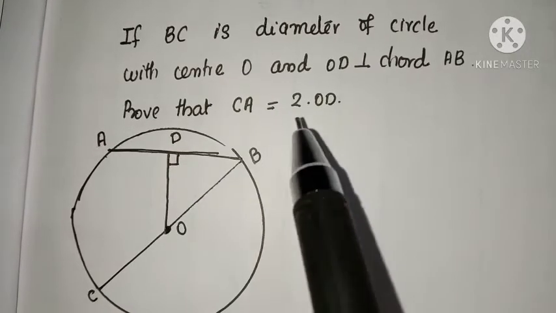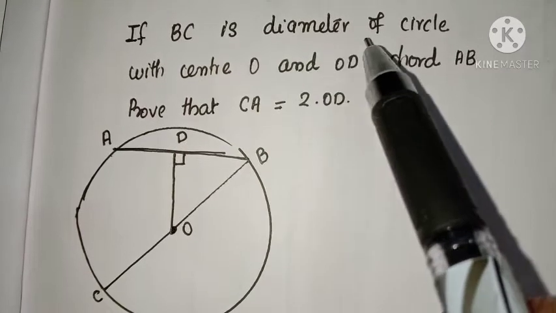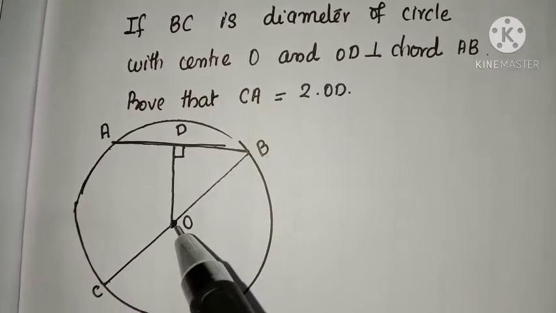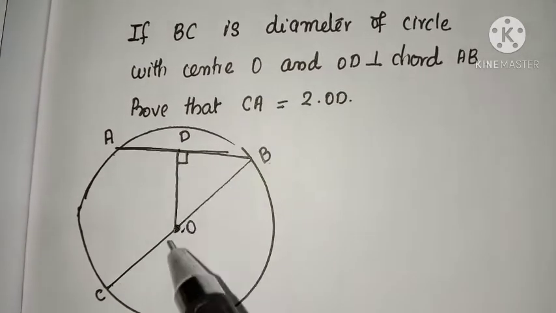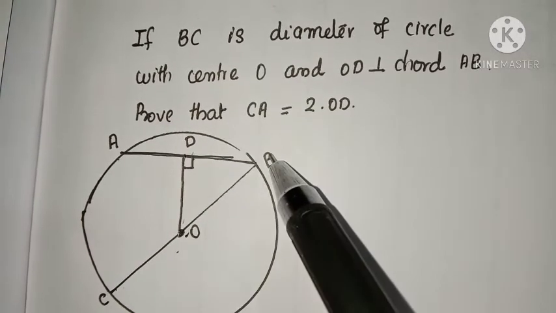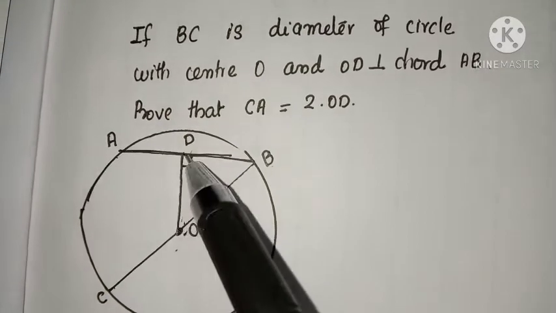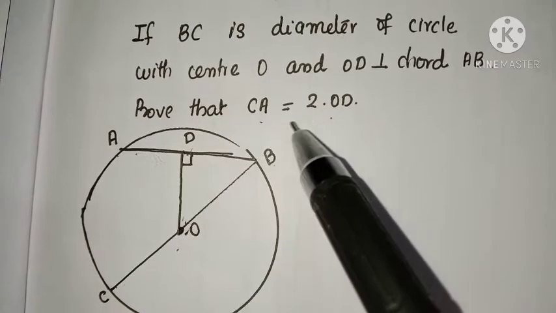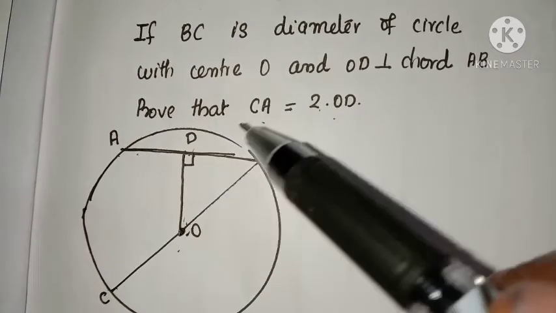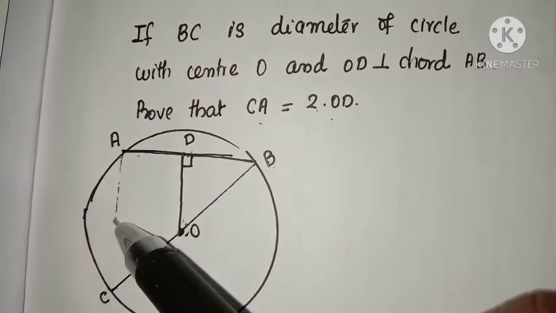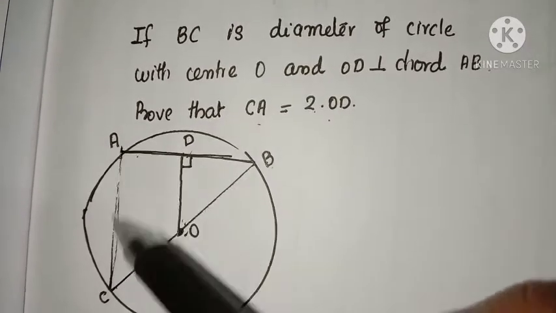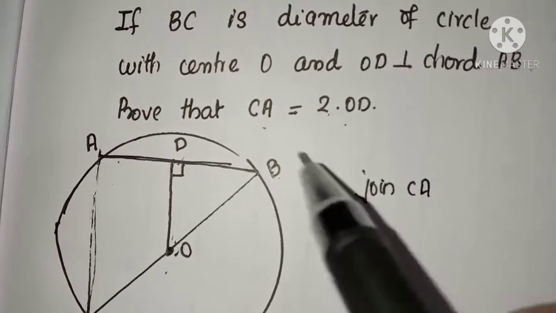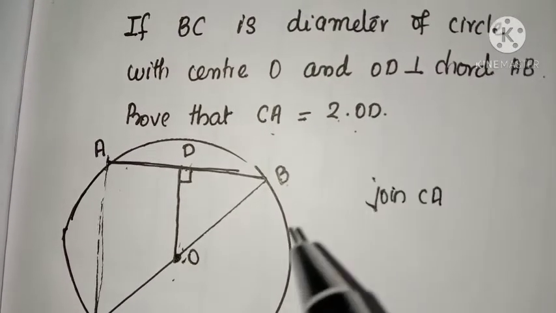Let's see this question. BC is a diameter of a circle with center O and OD is perpendicular to the chord AB. Prove that CA is equal to 2 into OD. So, join C and A. We have to prove the length CA is equal to 2 into OD.